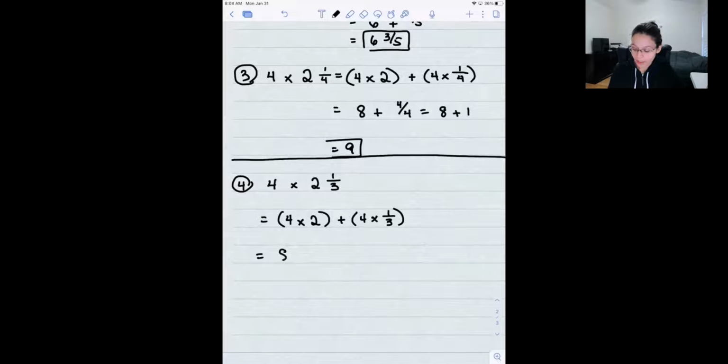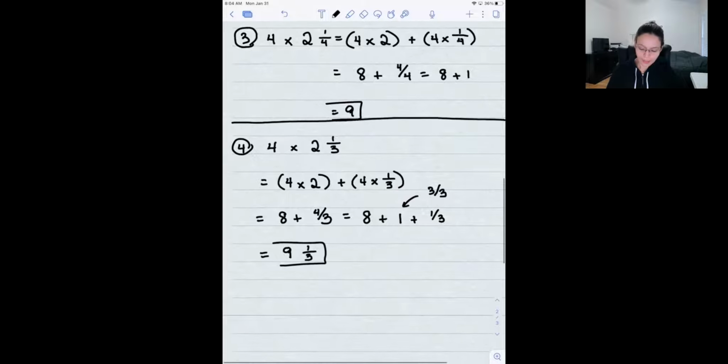Here I have 8 plus 4/3. And there I notice the 4/3. That doesn't look right. I don't think Ms. Corbin would want it that way. And I don't think teachers later will want it that way either. So this is 8 plus 1 plus 1/3, okay? Because 3/3 is equal to 1. It's the whole unit, okay? So this is equal to 9 1/3.